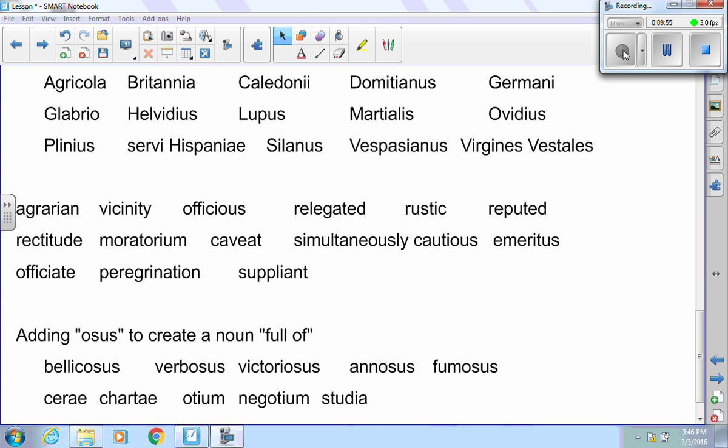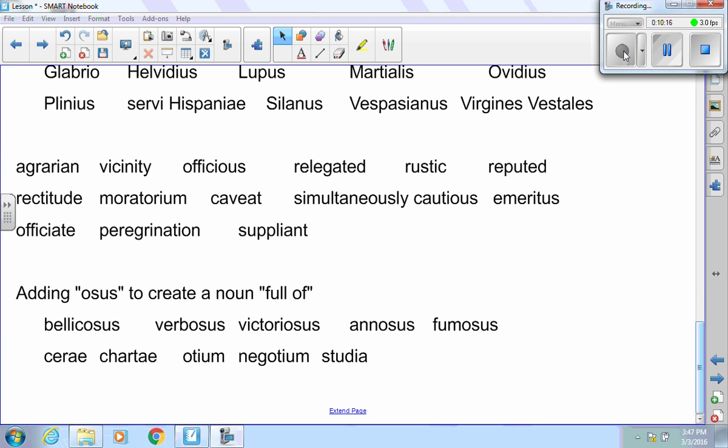Emeritus, that means that I am retired from service, but I still have my title. Officiate is to act in a position of authority, especially in athletic events. Peregrination is the act of traveling. A suppliant is a person who is under me, usually somebody who's very humble, and you're making humble requests.